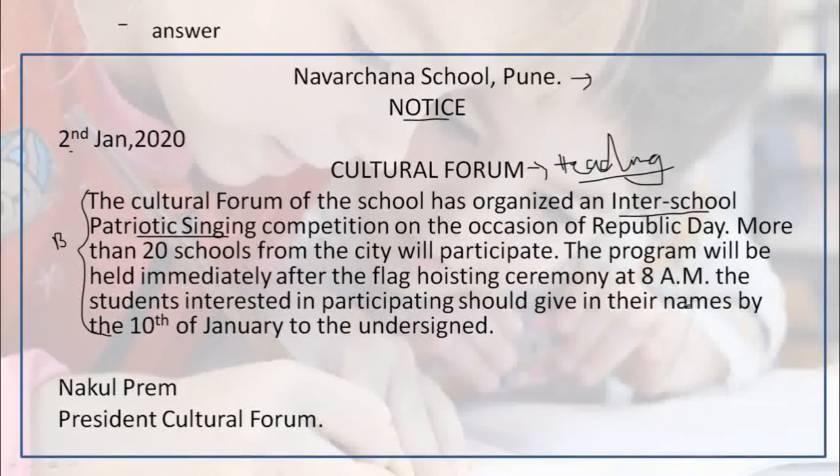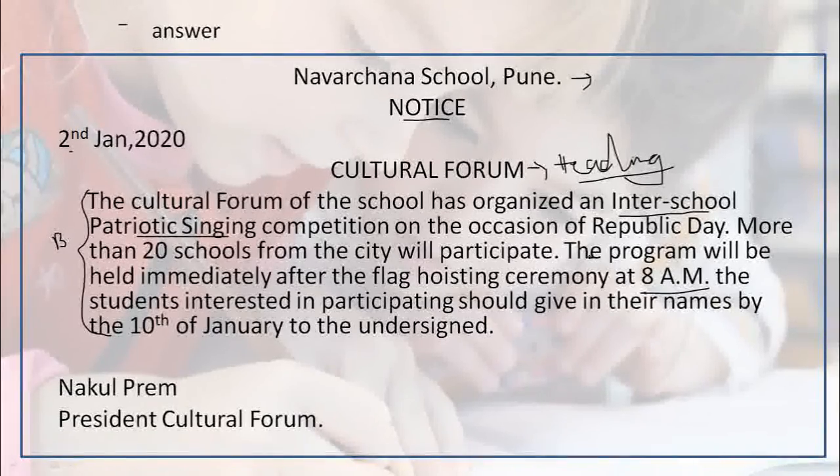Then when? The program will be organized on the occasion of Republic Day. When is Republic Day? 26th January, isn't it? And also the time is given: flag hoisting ceremony at 8 o'clock. Everything is given here, isn't it?